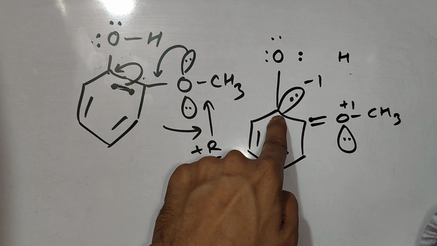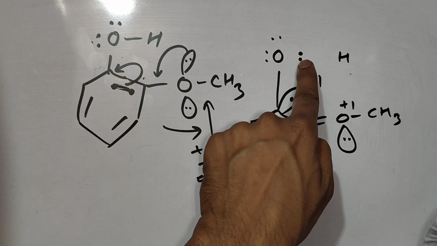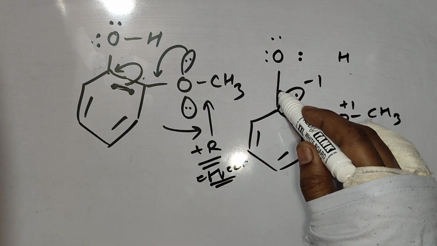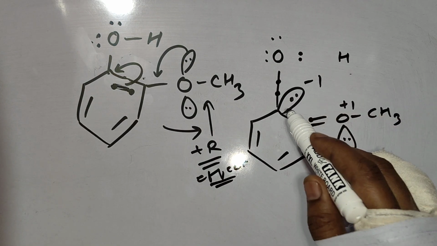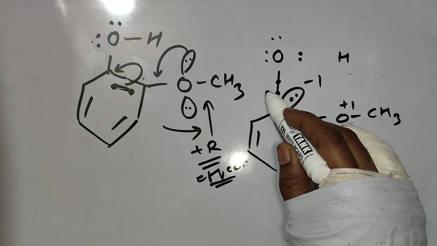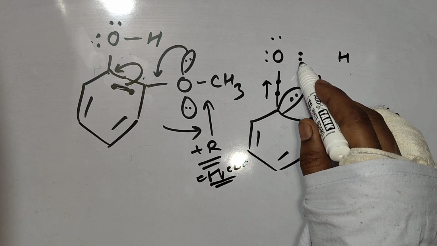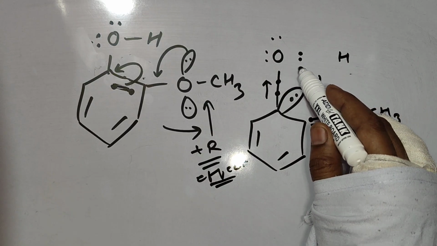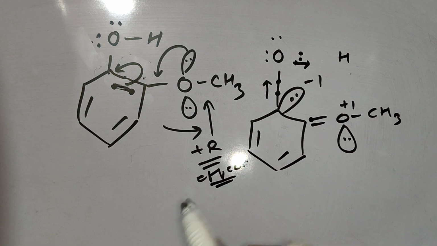So definitely these electrons will affect the strength of the OH bond. How? These electrons coming on this carbon will repel the electrons between carbon and oxygen, and they will move a little toward the oxygen side, due to which the electrons which were toward oxygen due to its higher electronegativity will also feel repulsion and start to move toward the central point.